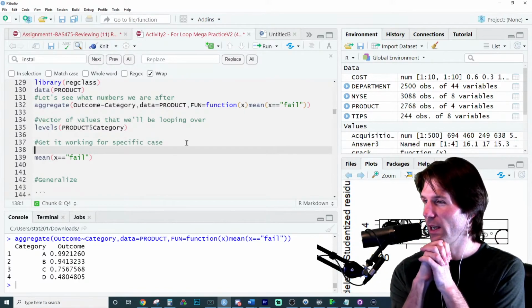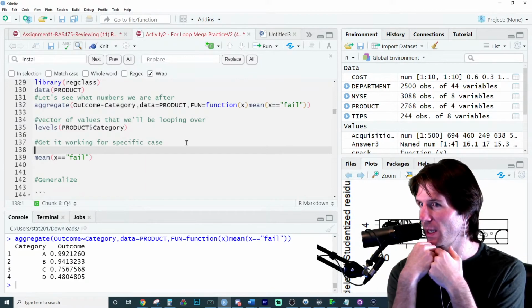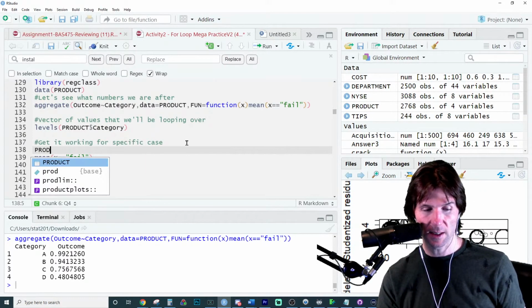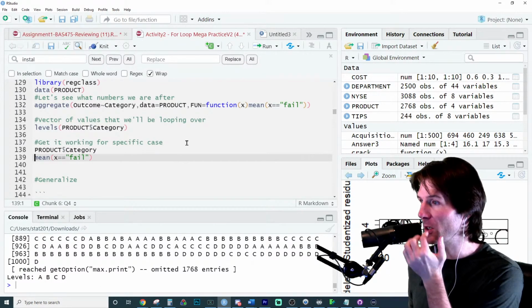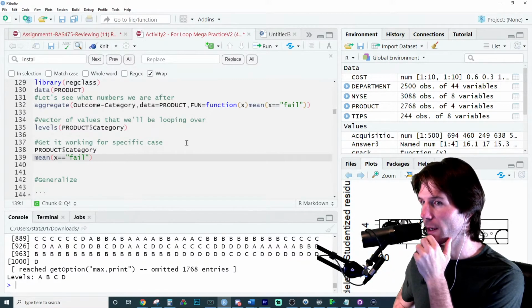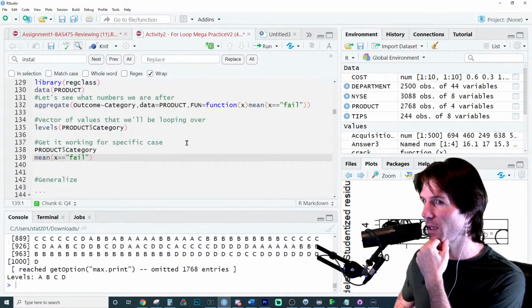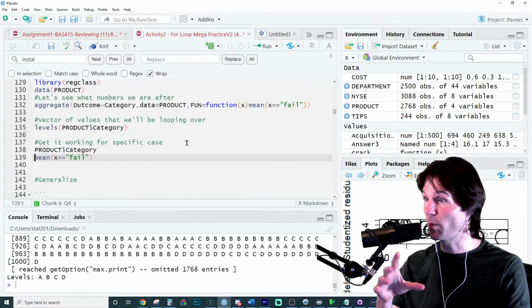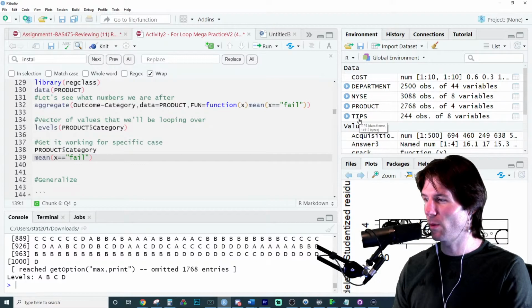How could we only get product A? We probably need to make a what to get just product A. So we got here the product data set, and we've got the category. And if we just want product A, what do we have to get? We probably need to make a what of this data set. We want to take just a portion of it. To get product A, we probably need to create a what?